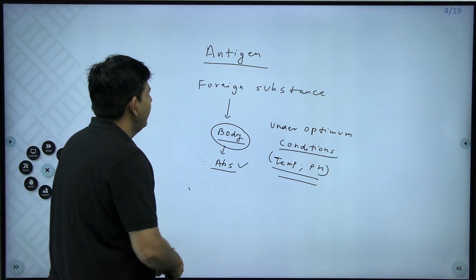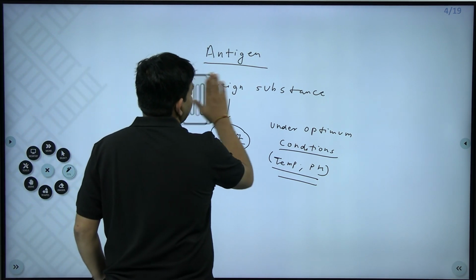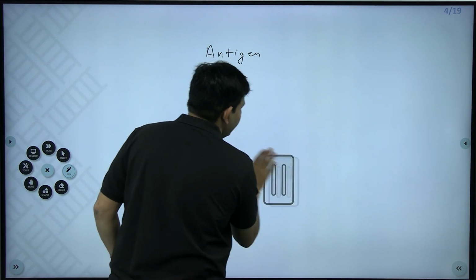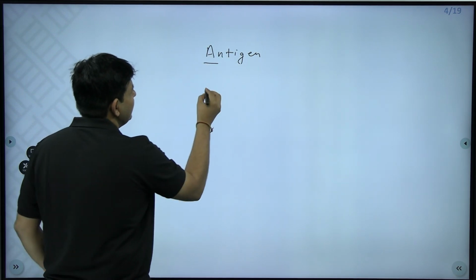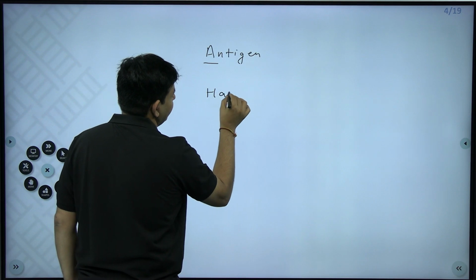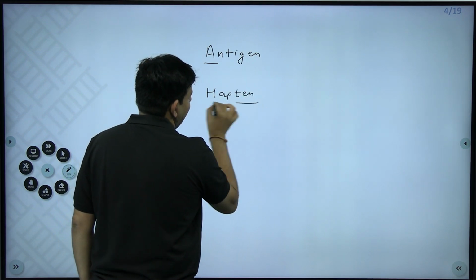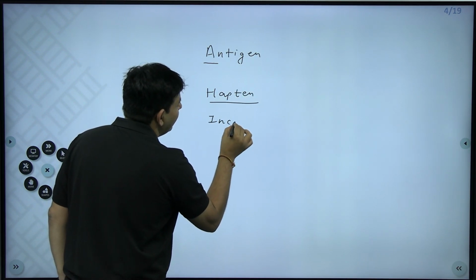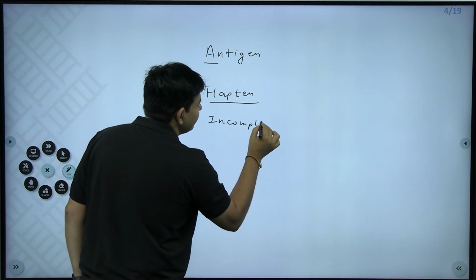Besides this, we should know what a hapten is. Hapten is an incomplete antigen.